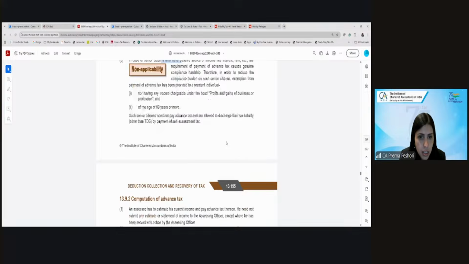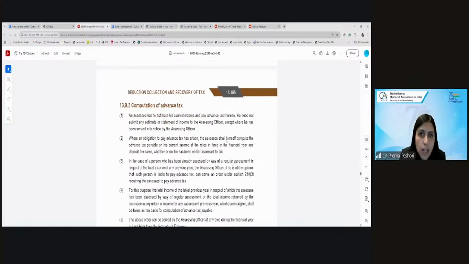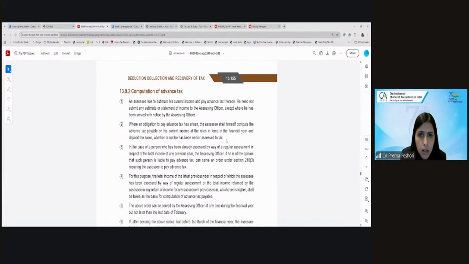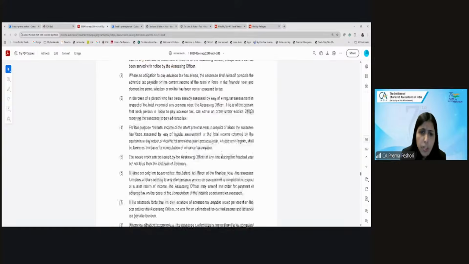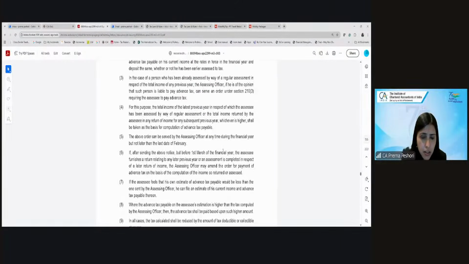Now, how do you compute the advance tax? You estimate your income and pay the tax liability on it. This is based on the estimated income. The final income you will determine only when you file your income tax return. So you can consider your last year's income, and based on that you can estimate the current year income.